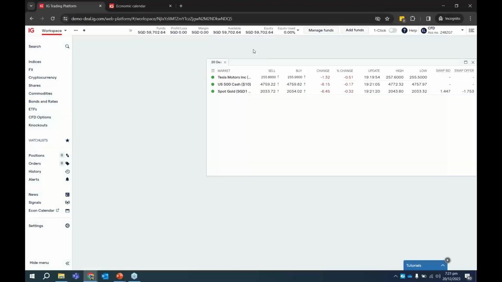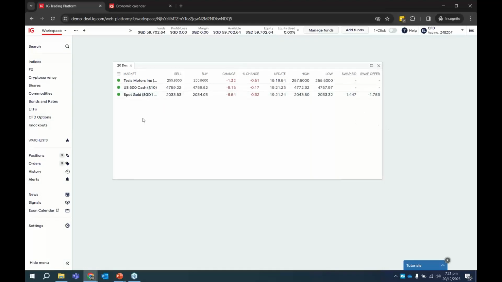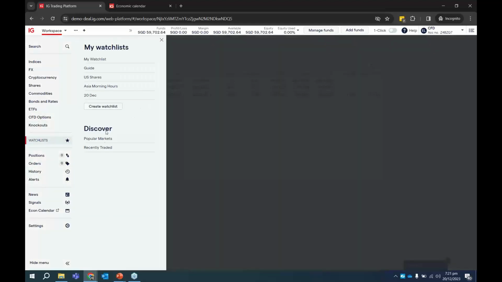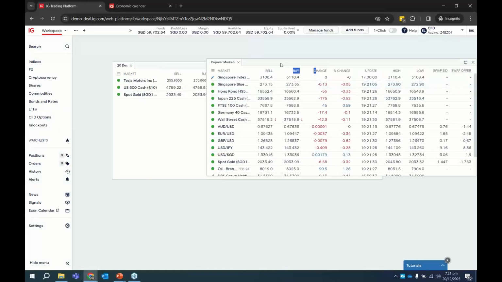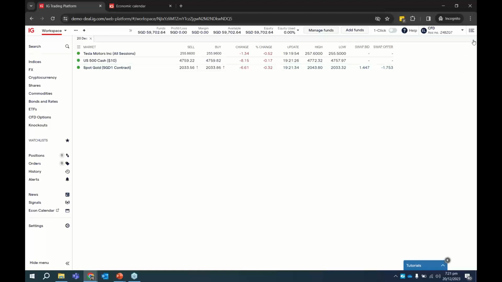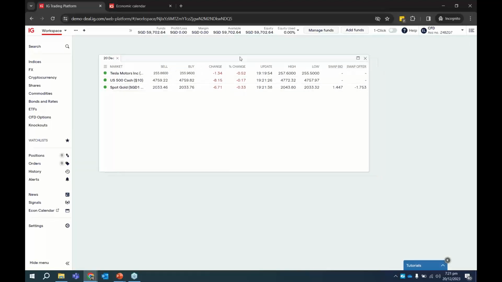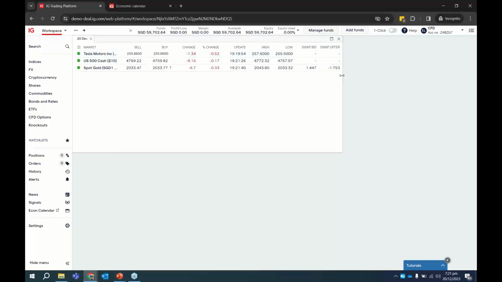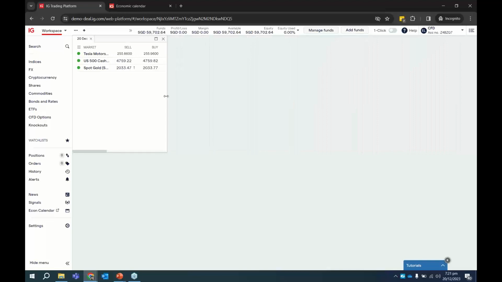Okay, so when we click on it, it becomes like a window here. Previously we noticed that by default there is this popular markets, something like that. So this window, you can actually close it, you can expand it and things like that. What I like, my personal preference, is that I like my watch list to be on the top left, something like that. So you can actually adjust this window as well.